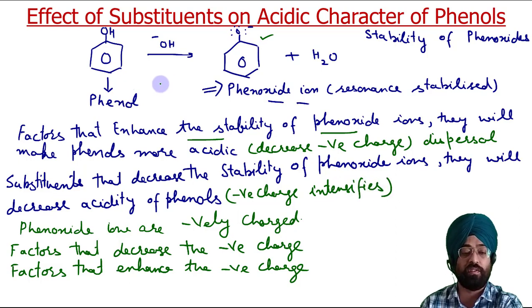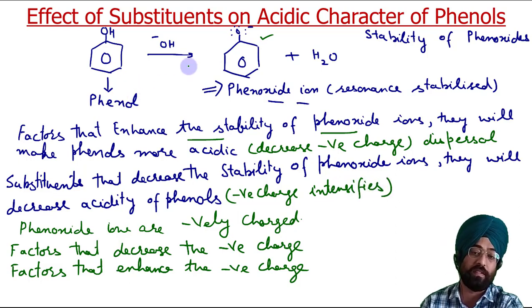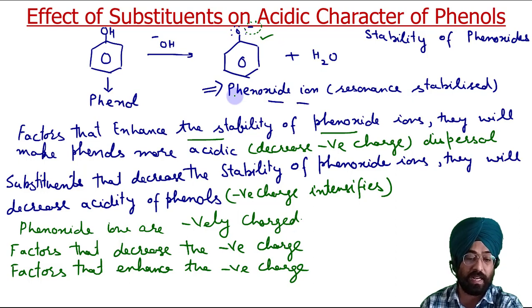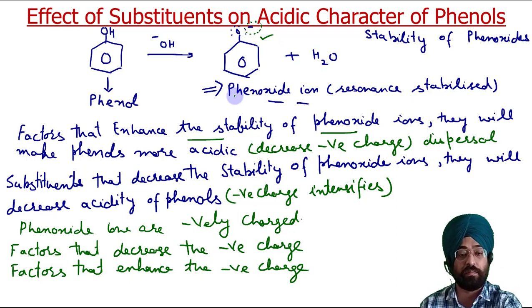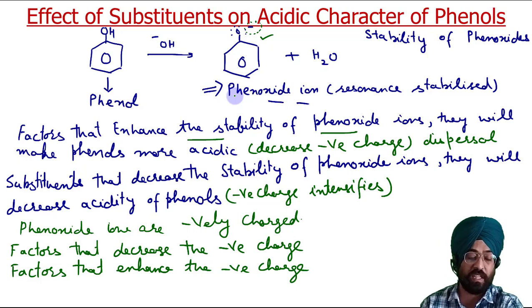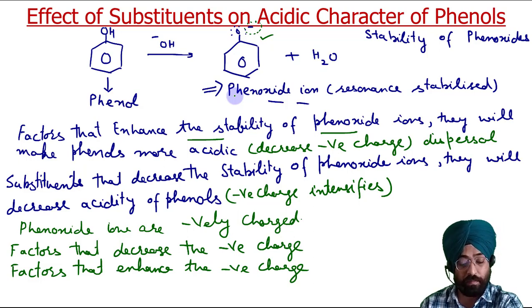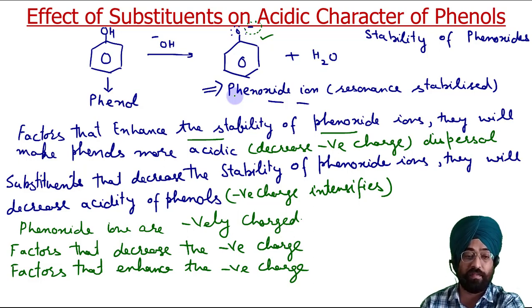So we have to now look at the effect of substituents, whether they are enhancing or reinforcing this negative charge, or they are dispersing it. Dispersing means decreasing the negative charge. So based on that we will decide whether a compound will be more or less acidic than phenol.